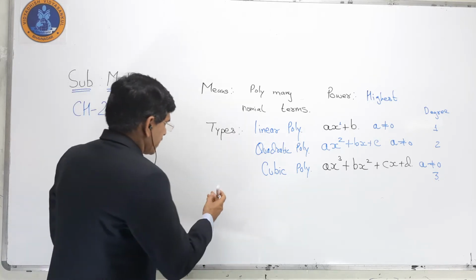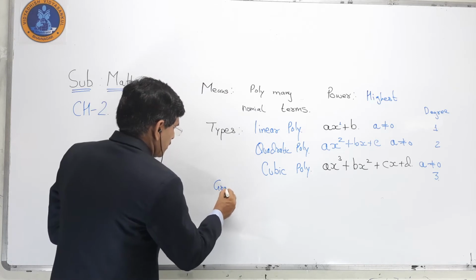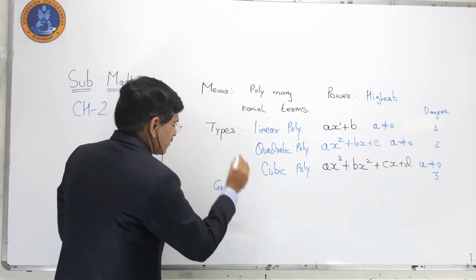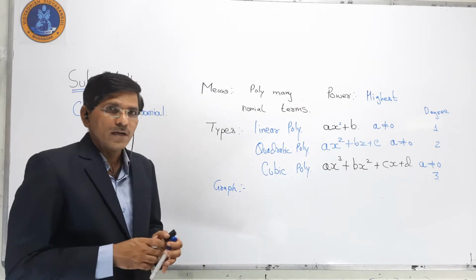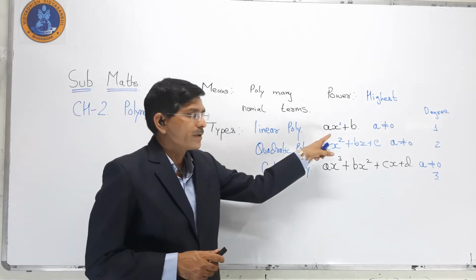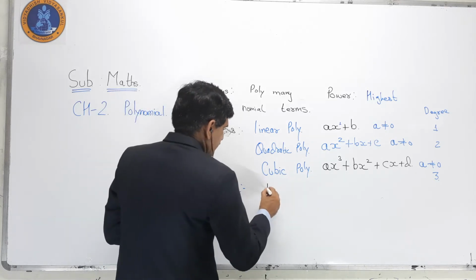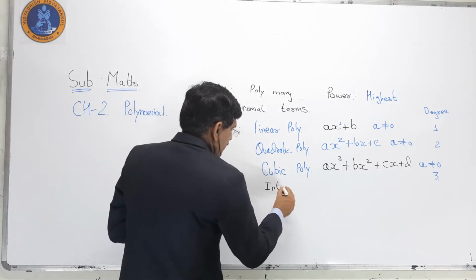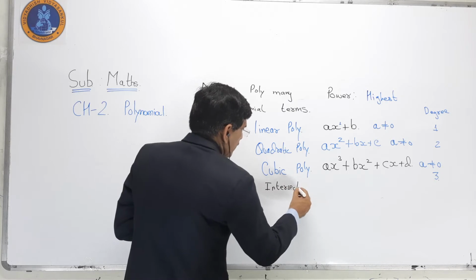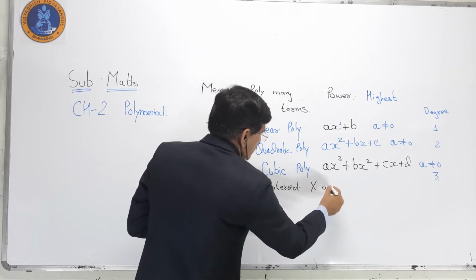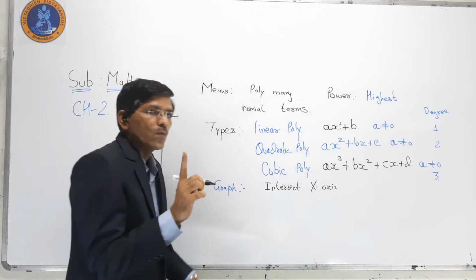So for the graph, a linear polynomial intersects the x-axis at one point.